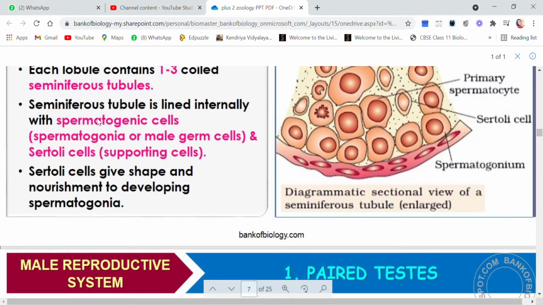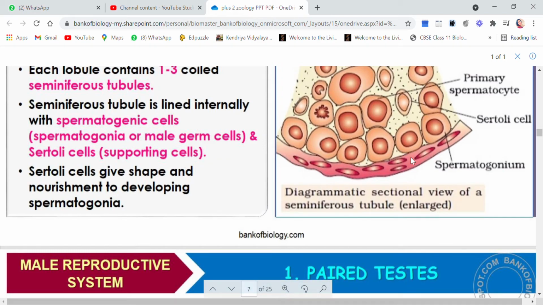So towards the inner side, the wall of the tubule is made up of cells which are called spermatogonia or male germ cells and Sertoli cells which are supporting cells. So the wall of the seminiferous tubule from inside has two types of cells. One is spermatogonia or male germ cells and the other one are Sertoli cells or supporting cells.